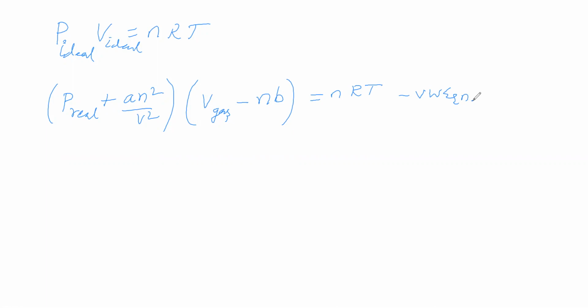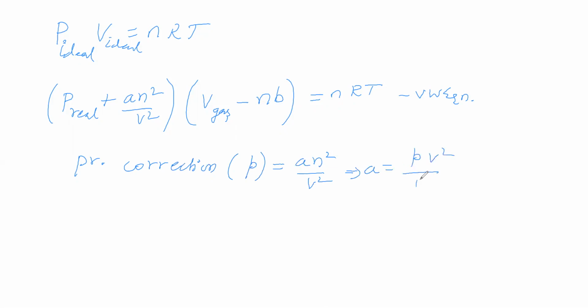Now we will see that in the van der Waals equation, the pressure correction term is there. This pressure correction is one of the pressure terms. It is equal to an square by V square. Now a is called the van der Waals constant. This van der Waals constant a is equal to P into V square by n square. Now the unit of a we will see.